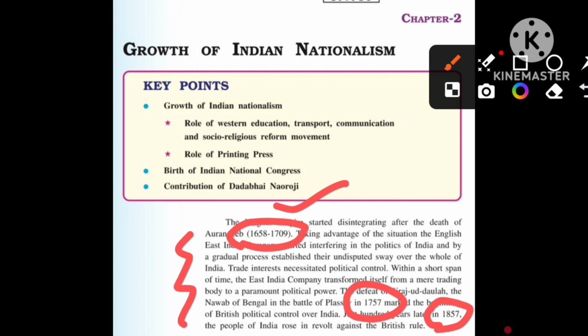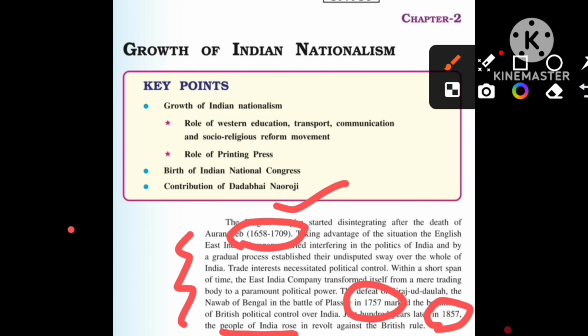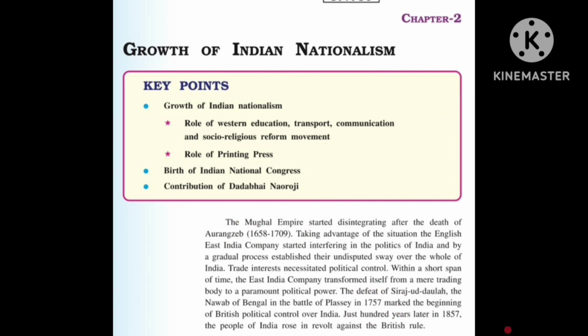And after 100 years, the Indian people rose against the Britishers, in 1857. During that time, the Sepoy Mutiny occurred. With that, the feeling of nationalism started growing in India.